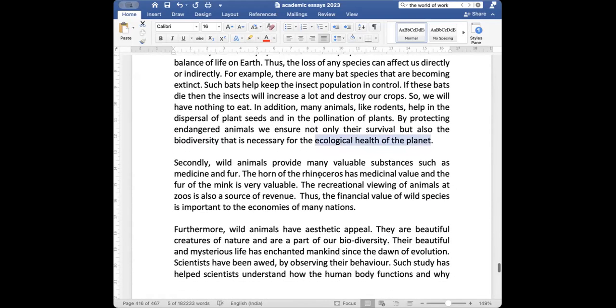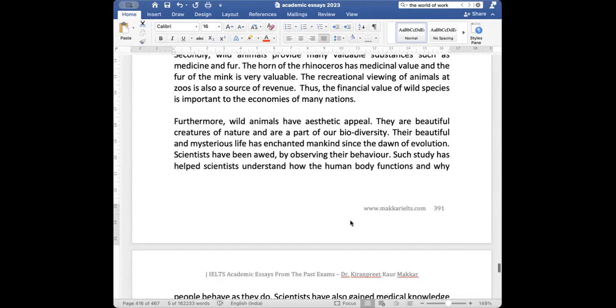Secondly, wild animals provide many valuable substances such as medicine and fur. The horn of the rhinoceros has medicinal value, and the fur of mink is very valuable. The recreational viewing of animals at zoos is also a source of revenue. Thus, the financial value of wild species is important to the economies of many nations. Furthermore, wild animals have aesthetic appeal. They are beautiful creatures of nature and are a part of our biodiversity. Their beautiful and mysterious life has enchanted mankind since the dawn of evolution. Scientists have been awed by observing their behavior.